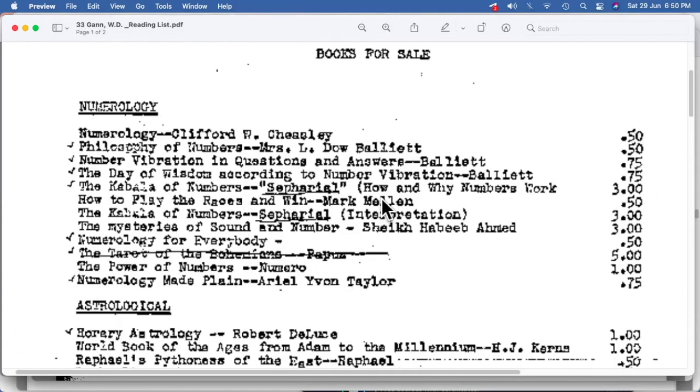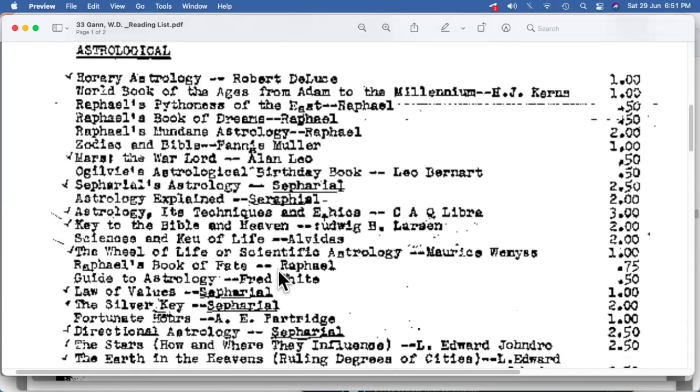Now, if you see the books on numerology, there is one author who has written, for example, three books of numerology by the same author. Let's say we have Sepharial over here, with this first book and the second book by him. So there are two books again by the same author. If we go further for astrology, that is Raphael. Then we have the same author, Raphael, three books by the same author. We have again one book by Sepharial. Raphael, we again see four books written by the same author.